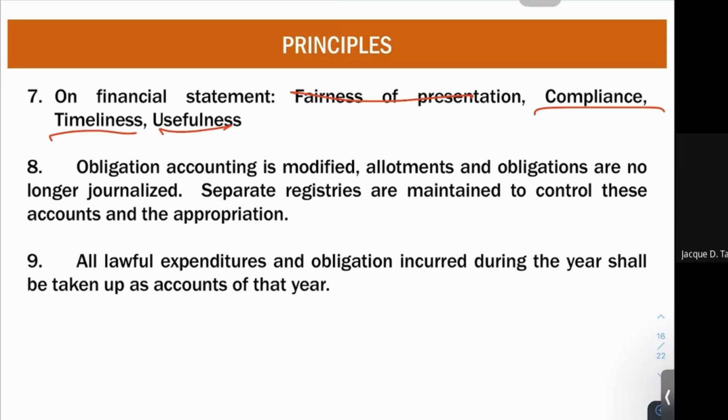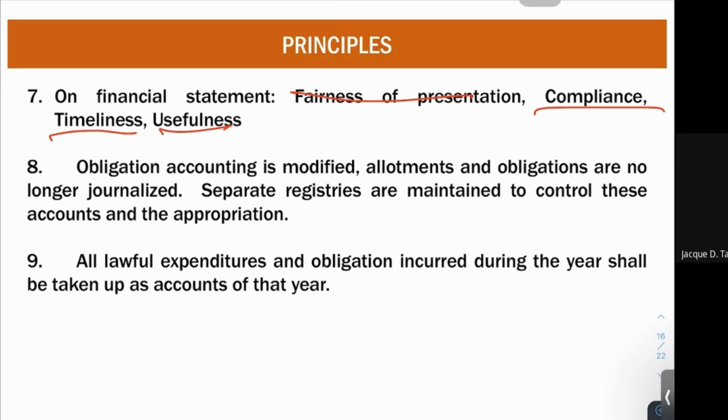Number eight, obligation accounting is modified. Allotments and obligations are no longer journalized, so we will use your registries. Remember, we have two books, right? We have your ledgers or your normal books, such as your journals, and we have your registries. That's why in your obligation accounting here, we have no journalization because we place it in your registry, and certain items such as your accounting for your cash, etc., we account for in your ledgers and your journals.